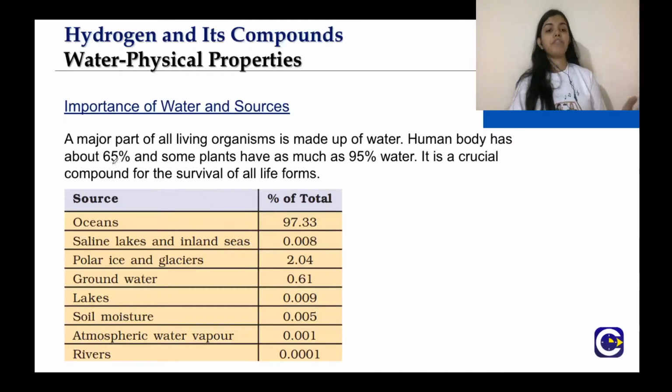See, the human body, if you look, consists of 65% water, and some plants have as much as 95% water, right? So why is water important? Because it is a crucial compound for the survival of all the life forms that exist in the biosphere.